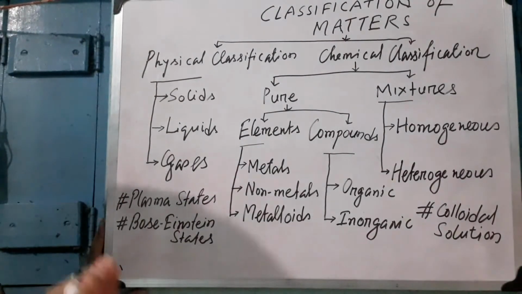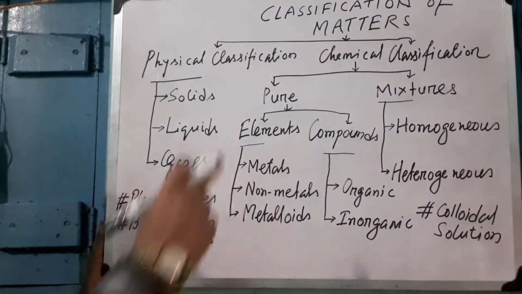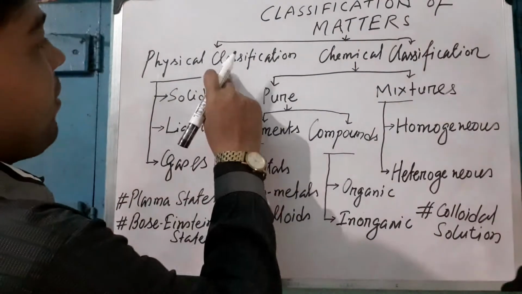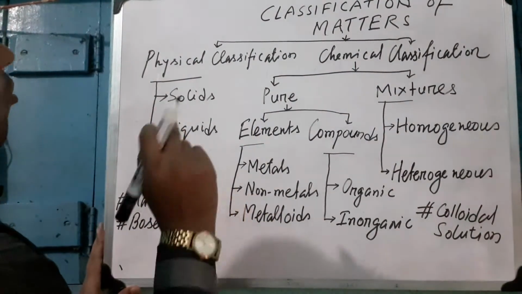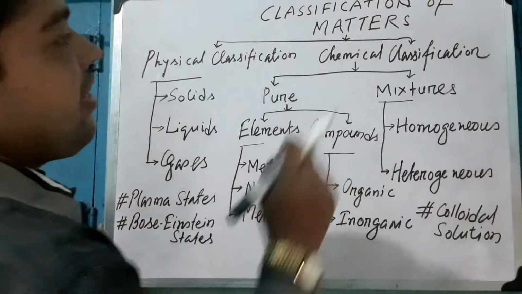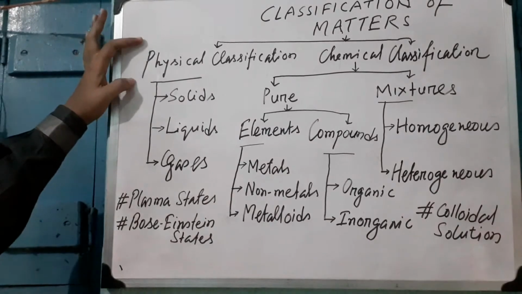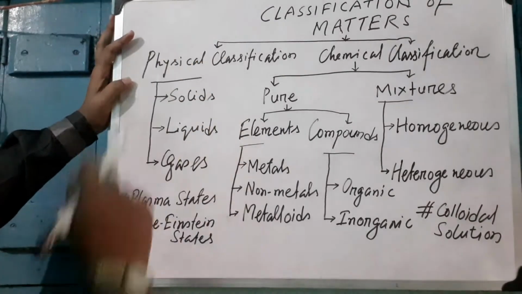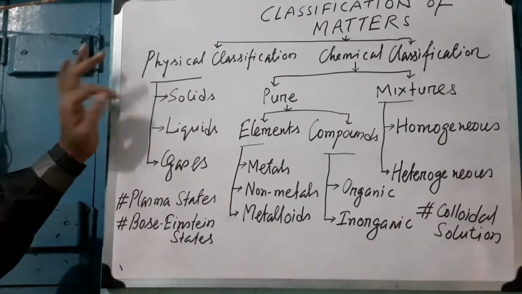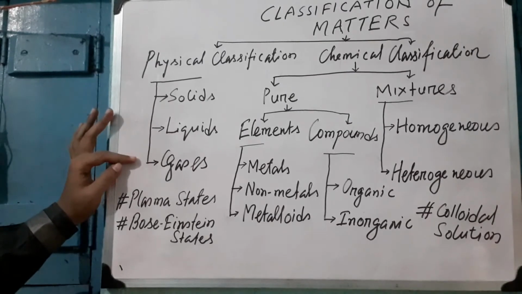We will discuss the classification of matter. There are two types of classification of matter: one is physical classification, another is chemical classification. First, I will discuss the physical classification of matter. In physical classification, there are three categories of matter: solid, liquid, and gases.